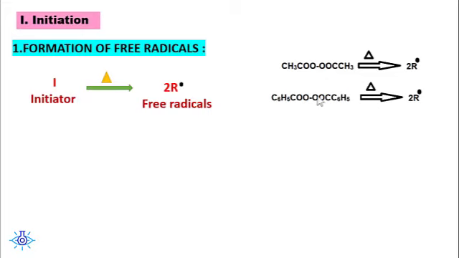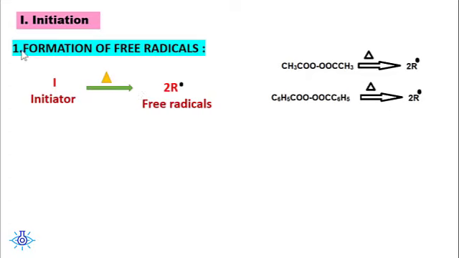While heating, this bond breaks, resulting in the formation of C6H5COO dot. So two radicals are formed like that. On further heating, there is evolution of carbon dioxide, resulting in the formation of two C6H5 dot, which is represented as 2R dot. This is the story behind free radical generation.